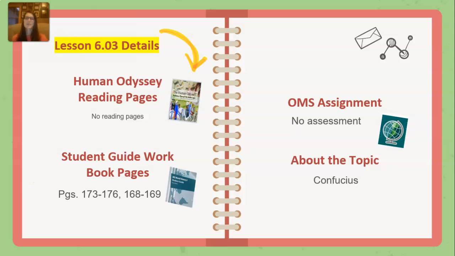Our lesson 6.03 details your Human Odyssey reading pages. You have none for today. Your student guide workbook pages 173 to 176, and then the chart on page 168 to 169. You do not have any assignment for today, and then we're continuing on discussing Confucius.